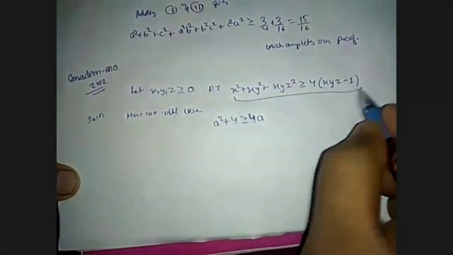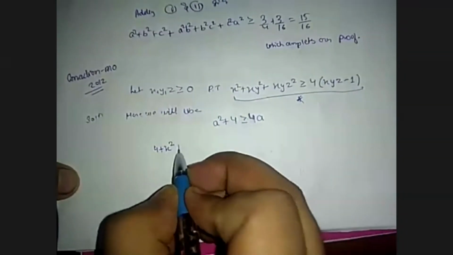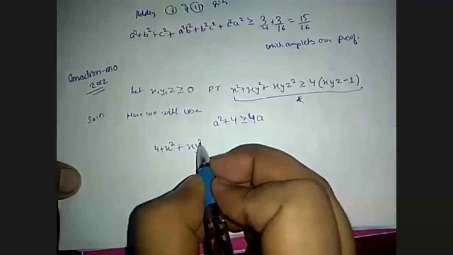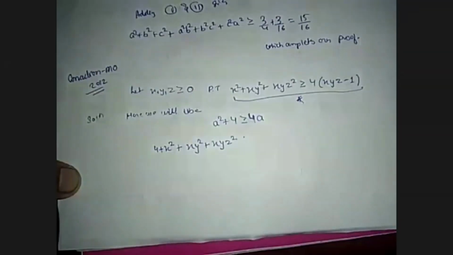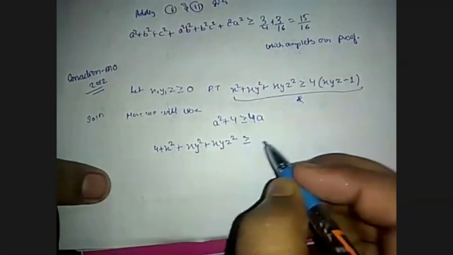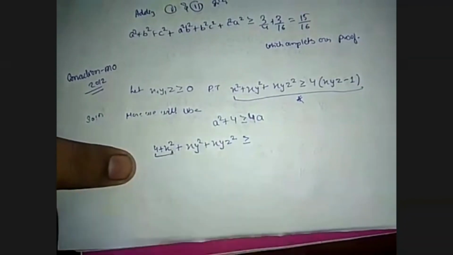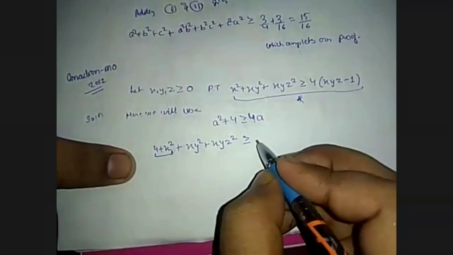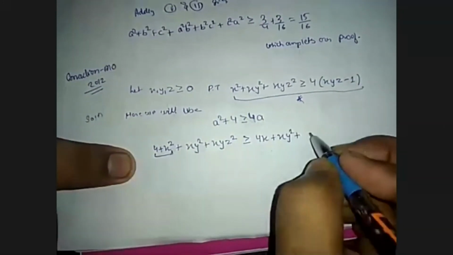Now this expression star can be written as 4 plus x square plus xy square plus xyz square, and this is greater than or equal to, applying AM-GM on 4 plus x square, 4x plus xy square plus xyz square.